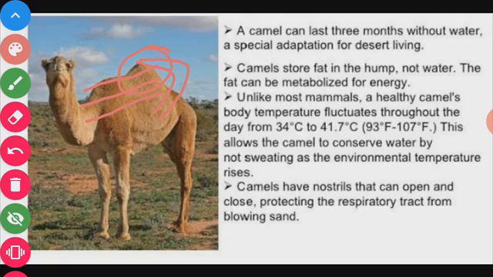When food is not available to the camel, the fat that is stored in the hump is used by the camel, and at that time the size of the hump reduces.